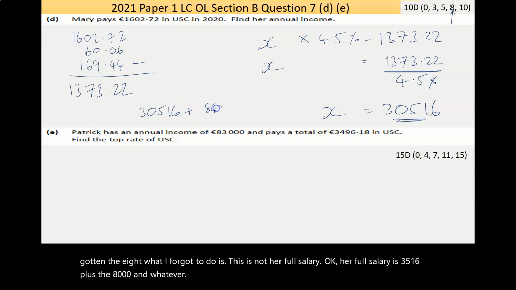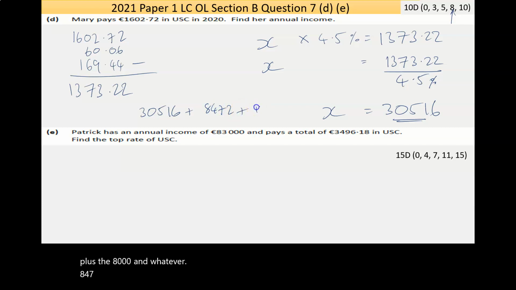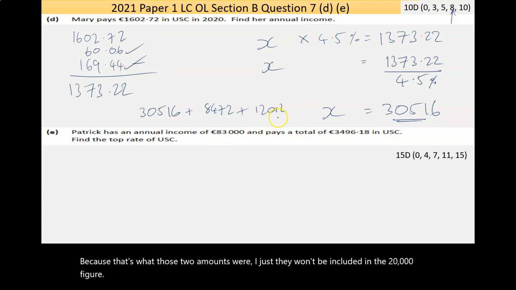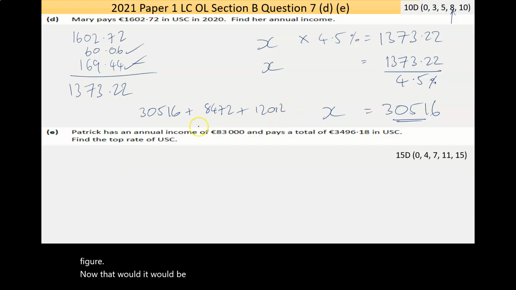Okay, 8,472 plus the 12,012. Okay, because that's what those two amounts were. They weren't being included in the 3,000 figure. Now that would be 51,000. Okay, 51,000 euro is her salary.